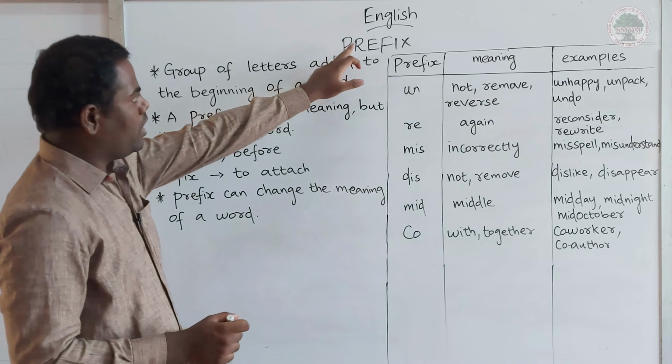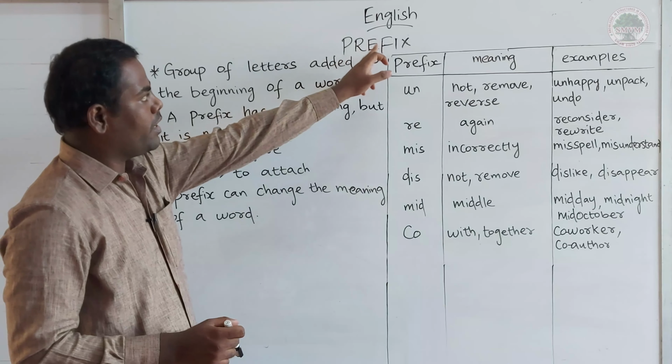See, the spelling is prefix. So, what is the meaning of prefix? A group of letters added to the beginning of a word. For example, one word is there. A group of letters may be one letter, or two letters, or three letters, or maybe four. From two to four letters added at the beginning of that particular word is called prefix.